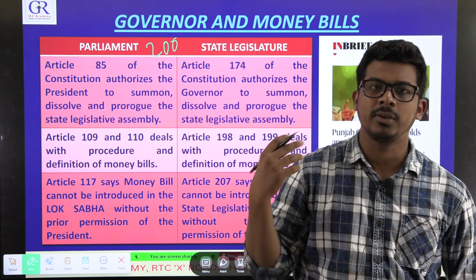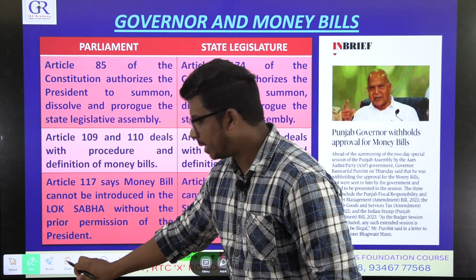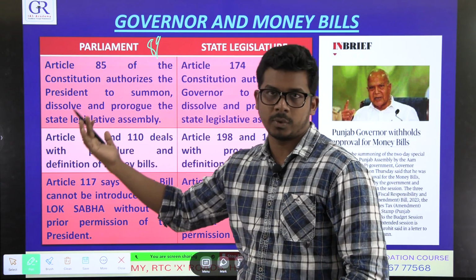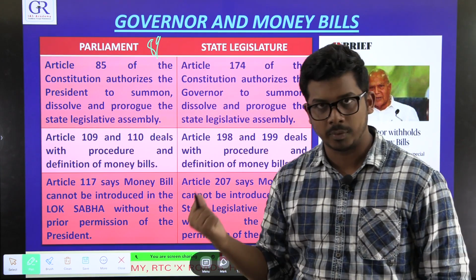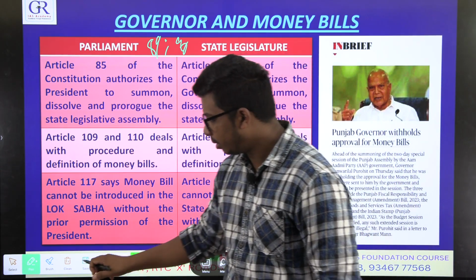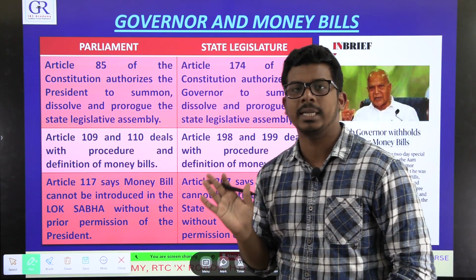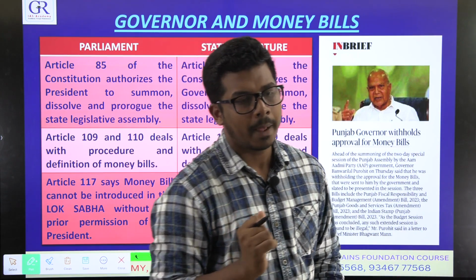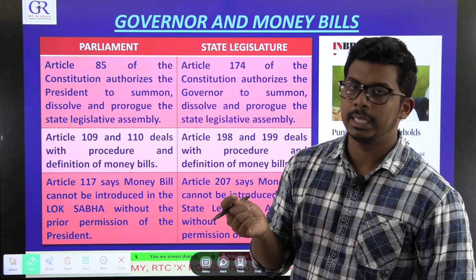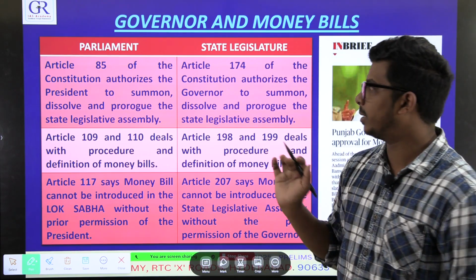There is no such article for the union government. So above 200, you have to add 90. Just because there is an extra article, before 200 you have to add 89 to the union level provisions to get the similar state level provisions, but after 200 you have to add 90. This is just a shortcut. It is not always applicable, but for the majority of the articles it is. It is limited to only certain parts of part 5, the central government and Parliament, and part 6, the state government and legislature.